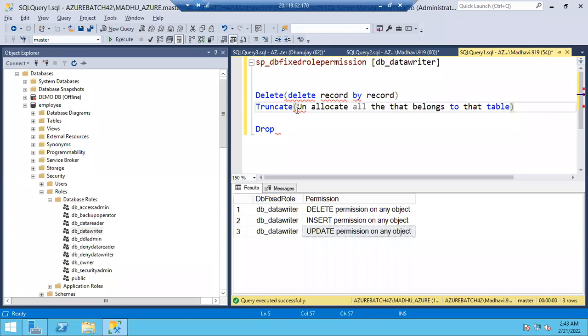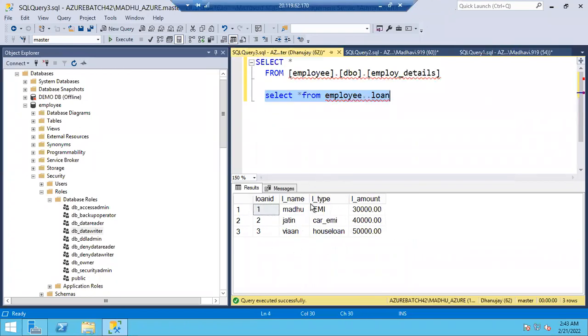If, say for example, in my employee details, I have only 4 records, it might consume only 1 page. If I have 400 records, it might consume 4 pages. If you have 4,000 records, it might consume 40 pages. If you have 4 lakh records, it might consume 400 pages.